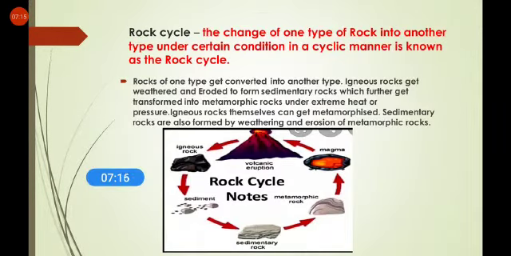Clear? First the volcano erupts, then igneous rock, then sediments, then sedimentary rock, then metamorphic rock due to heat and pressure, and after that magma, because as I told you, inside the earth the magma attracts metamorphic rocks and other layers. So basically it eats the crust. It turns again into magma, and that magma again erupts in the form of a volcano. So this circle continues. This is called the rock cycle.